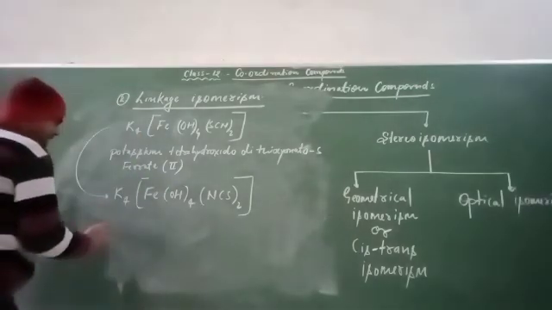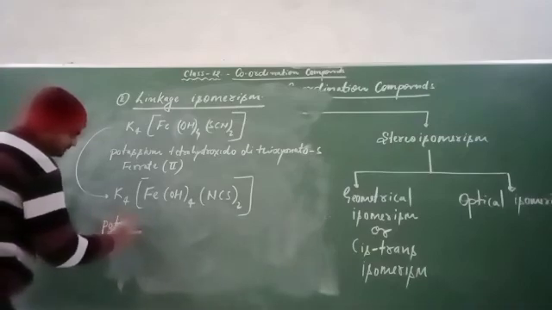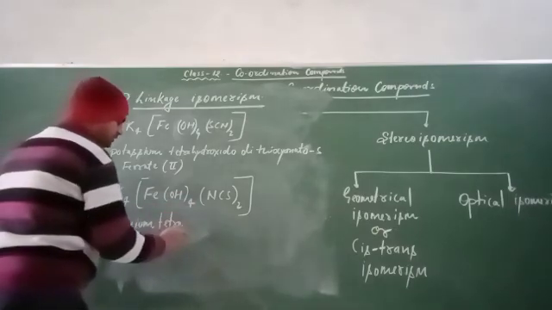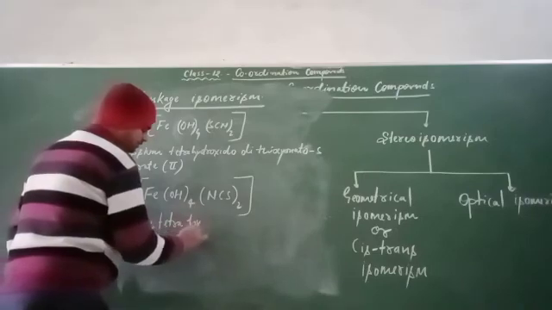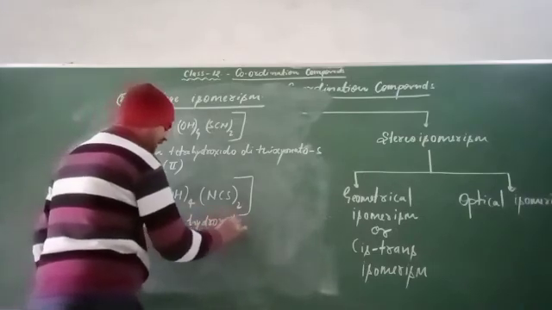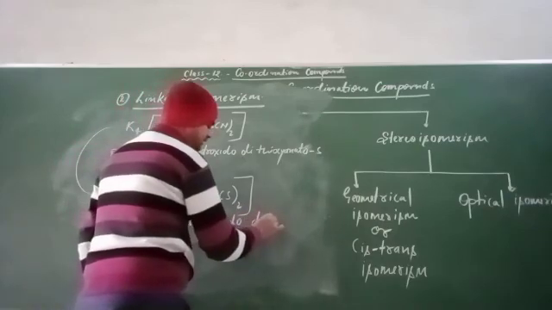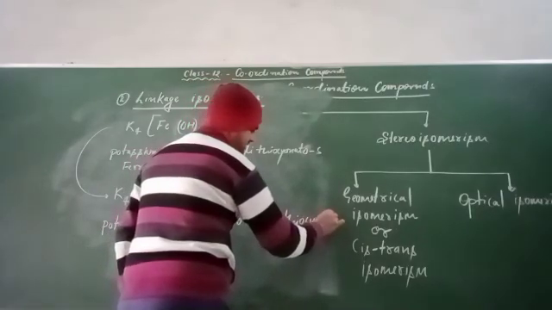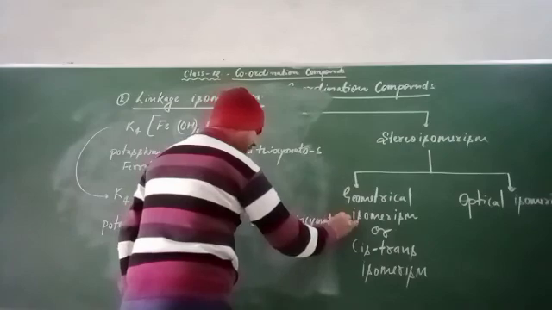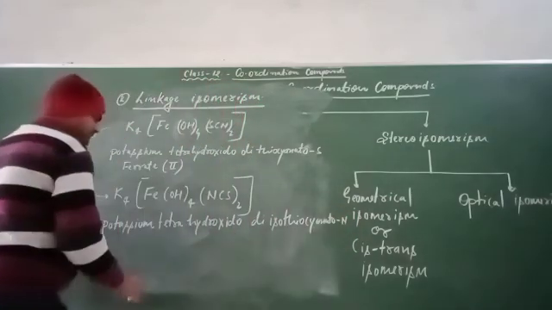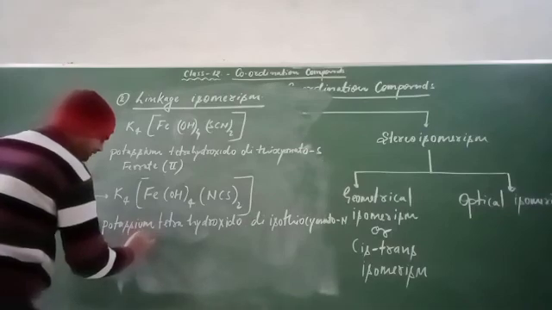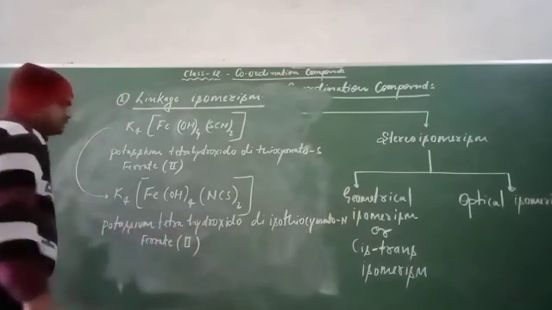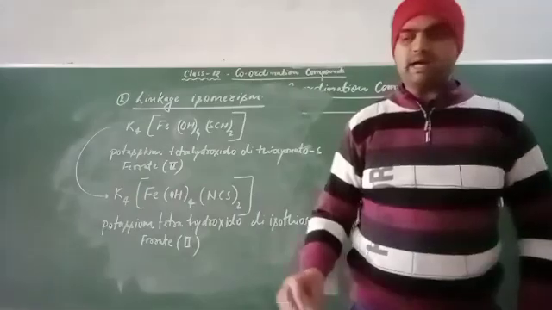So what will be the name here? Potassium tetrahydroxido diisothiocyanato ferrate(II). So this is another example of a linkage isomer.